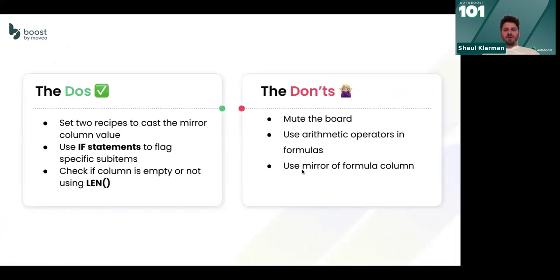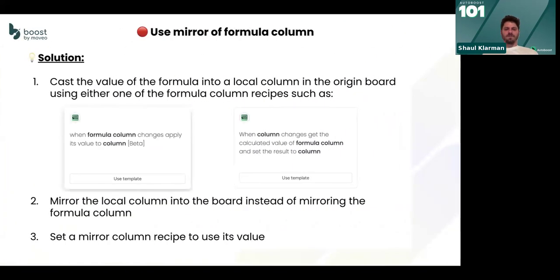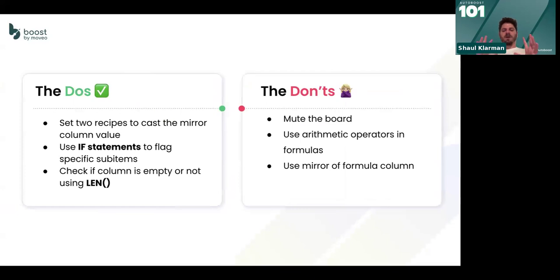Don't use mirror of formula columns. That's a big one. What does this mean? A lot of the time people say, hey, listen, you said you can take mirror columns and put them into native columns and it doesn't work. We go in and we see that those mirrors are actually reflecting the results of formula columns from other boards, the formula columns themselves. But we don't support it. It's super complicated. It's not really doable for now.